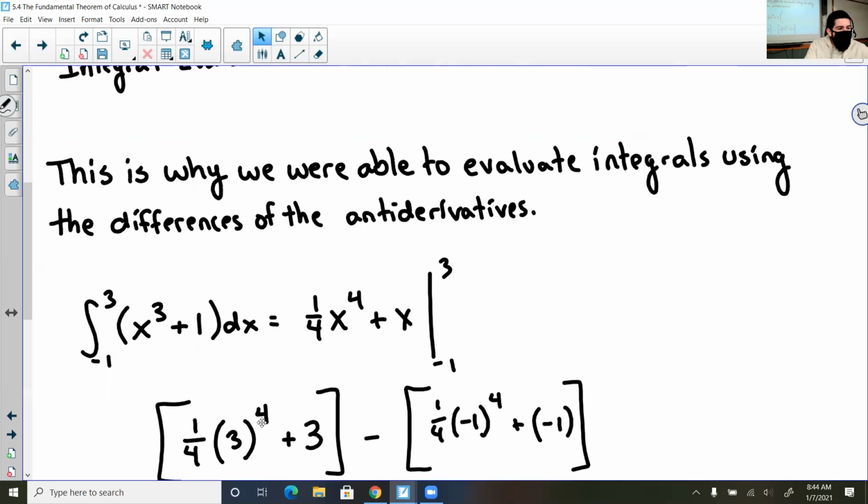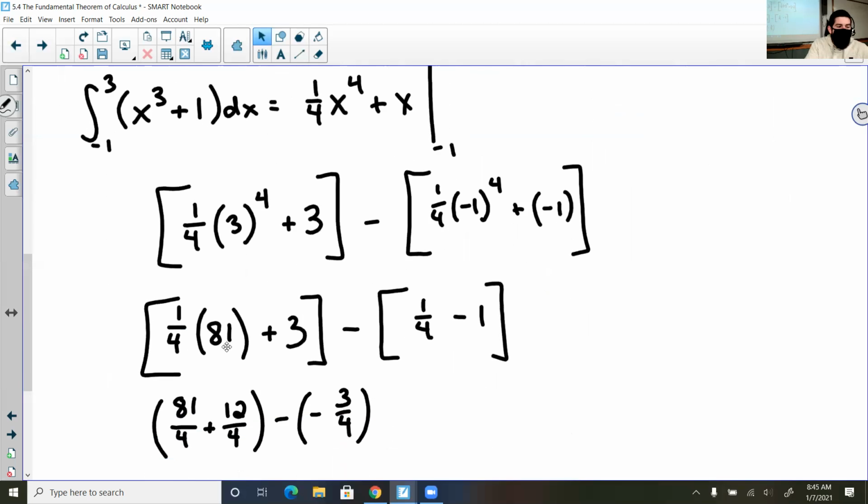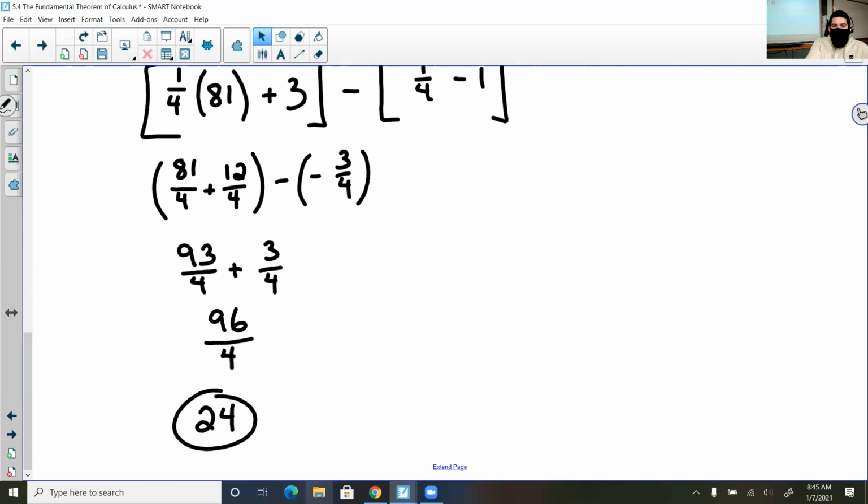So I go ahead and I plug in the 3 into both x variables. I plug in the -1 into both x variables. I start to simplify. I continue to simplify. I simplify. I simplify. I circle because I'm happy. So the answer to this would be 24.